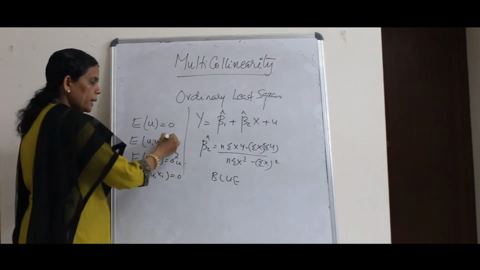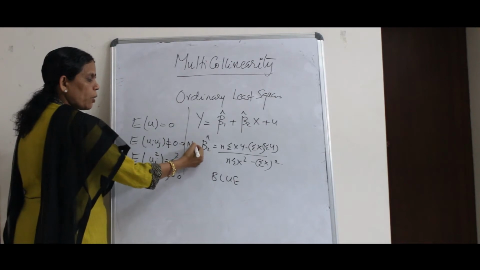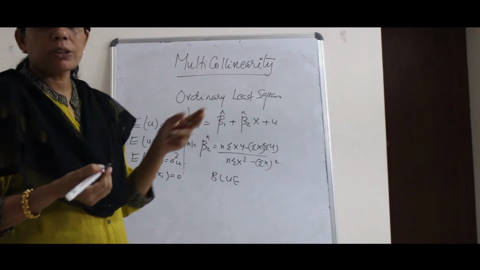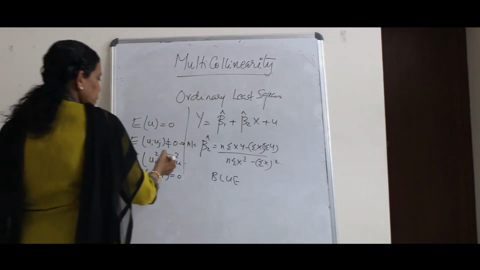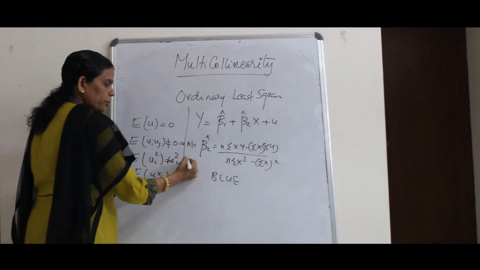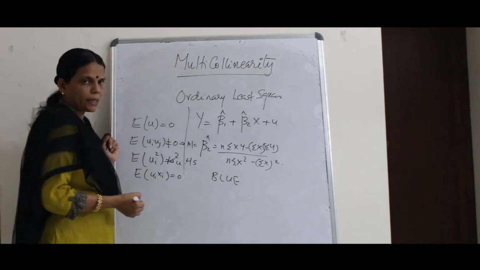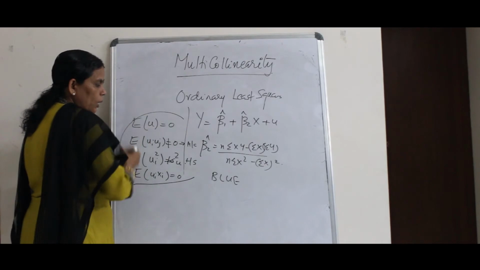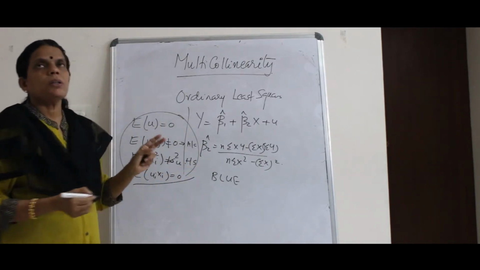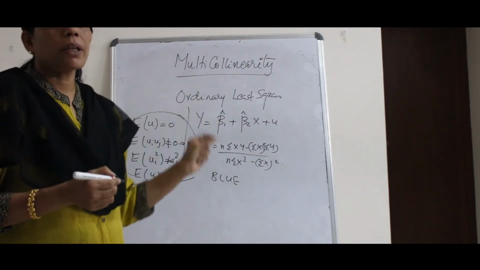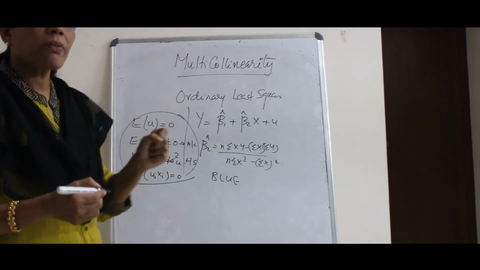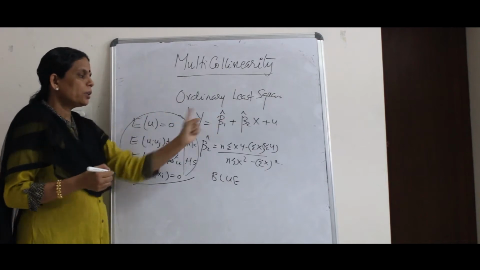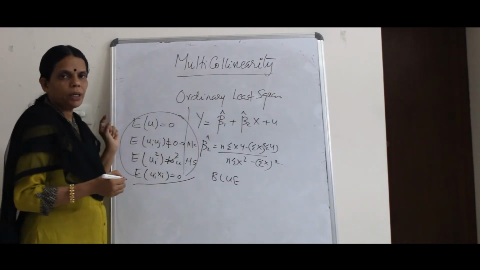Now, if you violate this assumption, you have the problem which is called autocorrelation, which you have discussed in the last 2-3 classes. And when this assumption is violated, you have the problem which is called heteroscedasticity. And we are not discussing this one. So, these are all assumptions related to the random variable. You also have assumptions in relation to other aspects of the Gauss-Markov theorem when you apply ordinary least squares.